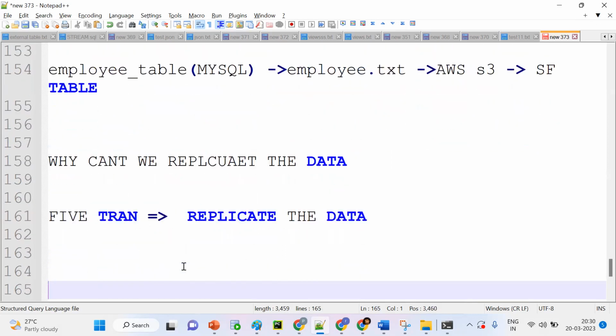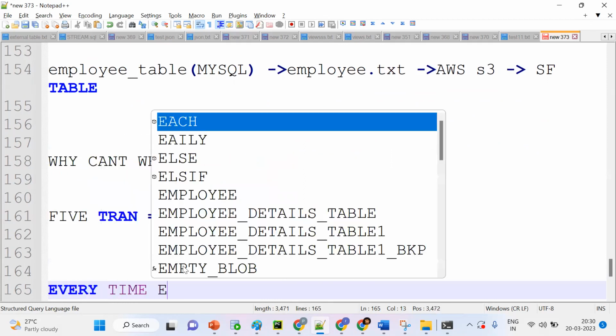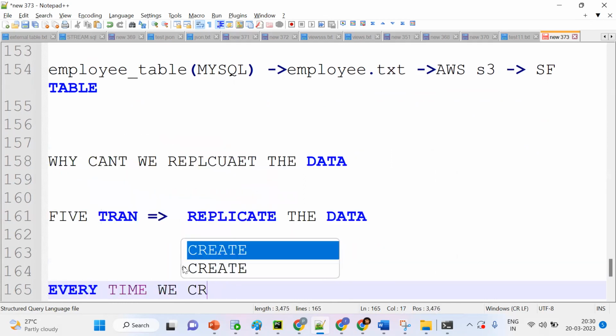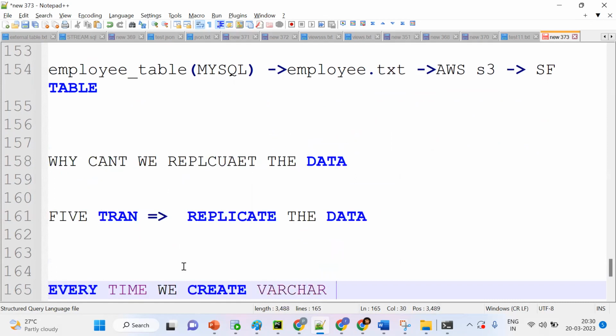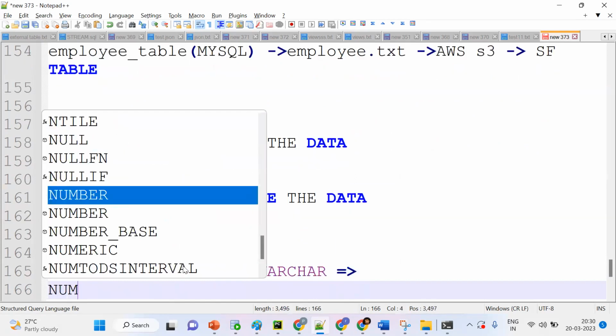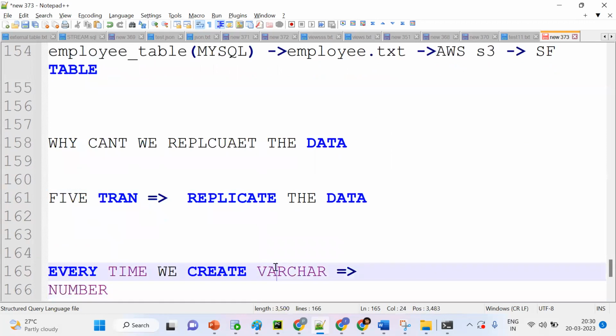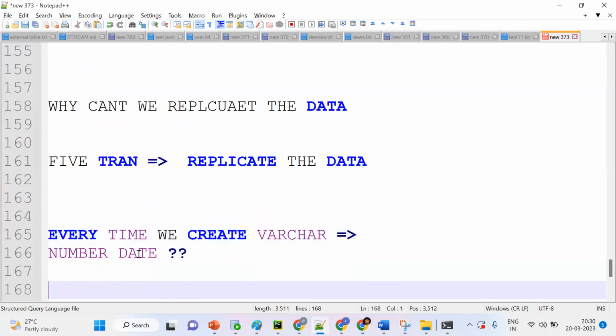So what will we do if it doesn't support them? Every time we create a varchar data type. Now tell me, can varchar hold a number? Can a number hold data? Varchar can hold any type of data. It will store any type. So there will be no data conversion or data type issue.